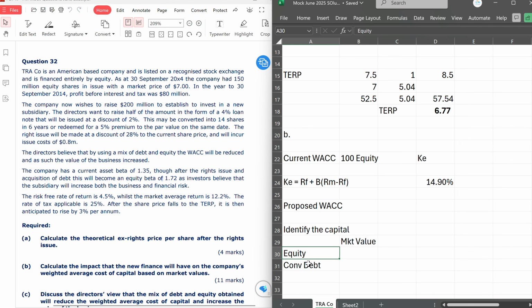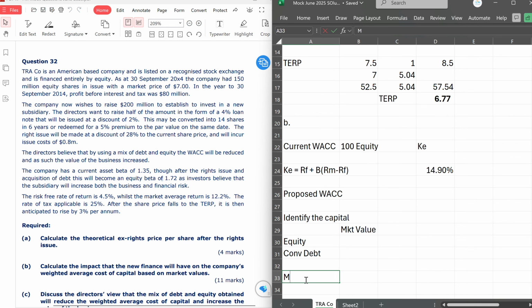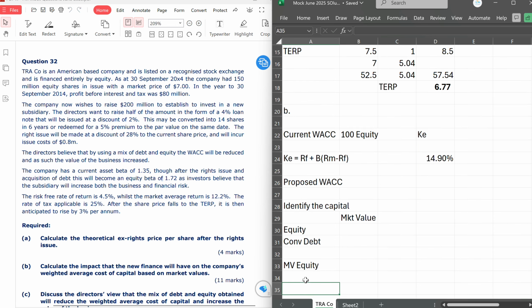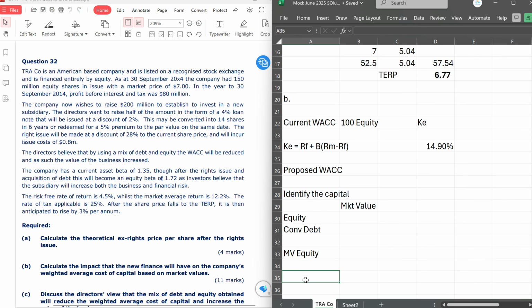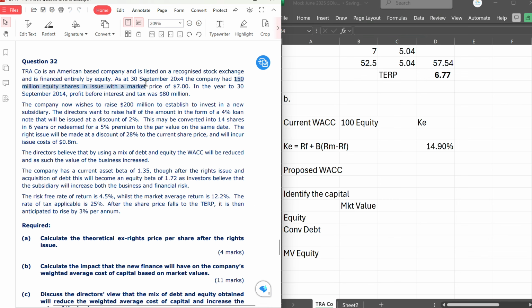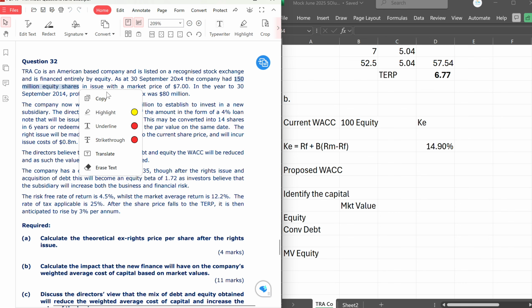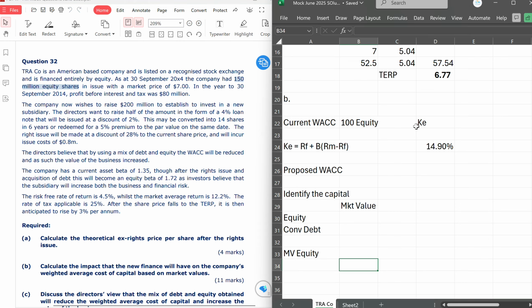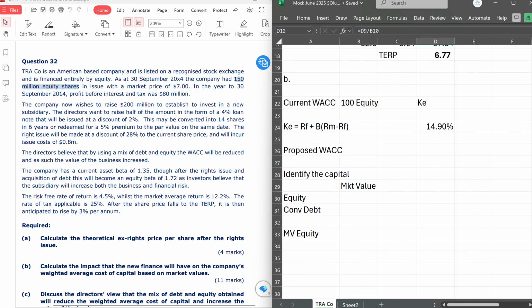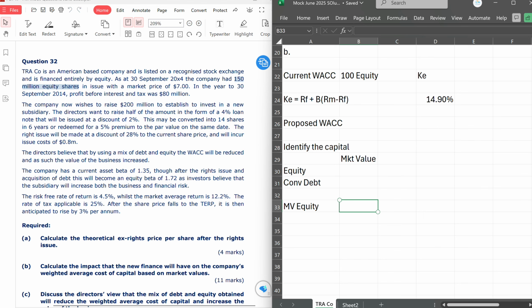So remember, once you know that, the next thing is to calculate the market value for each. So for equity, let's work that here. So, market value of equity. Now remember that we have a rights issue, which means before we had 150 million shares. Now, if we do a rights issue, we need to issue another 20 million shares. So the market value of our equity after we've done that rights issue will be a total of 150 million shares plus the 20 that we are issuing.